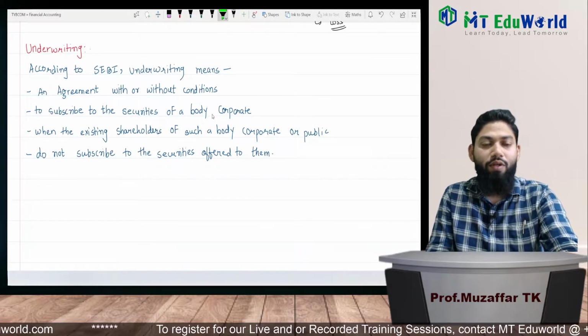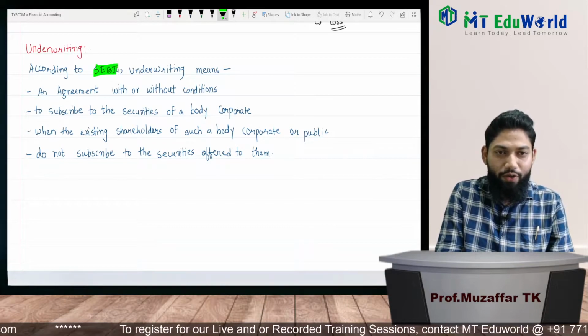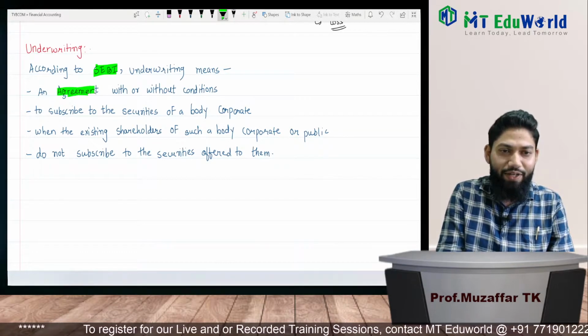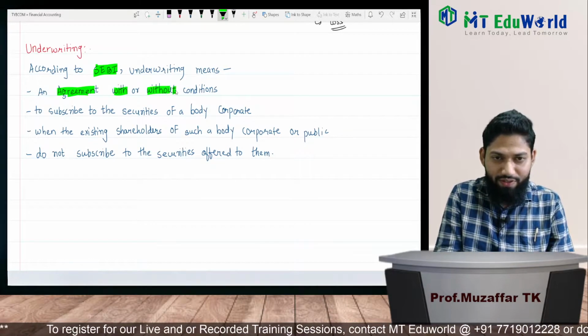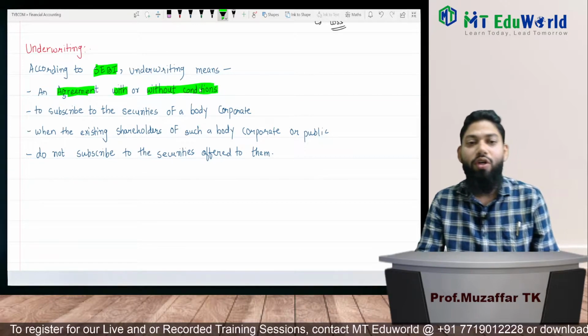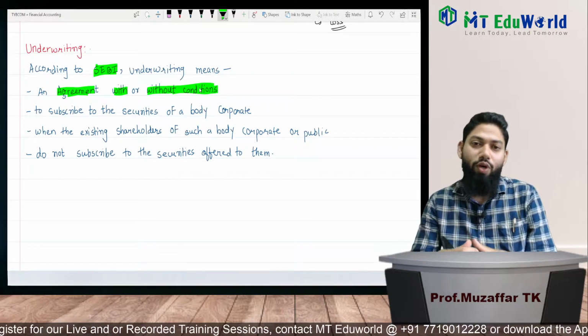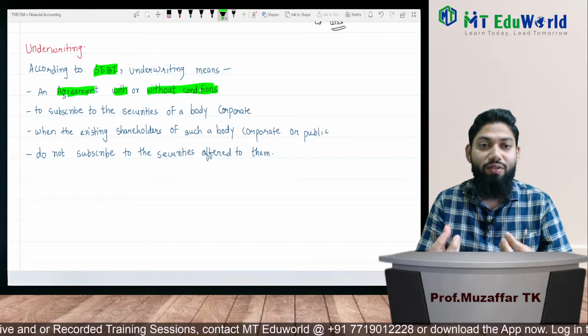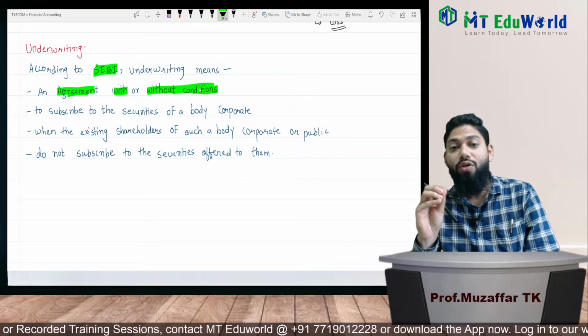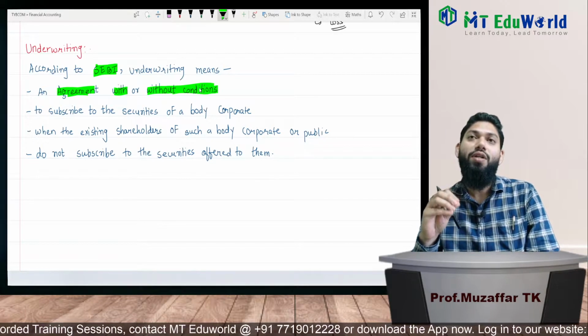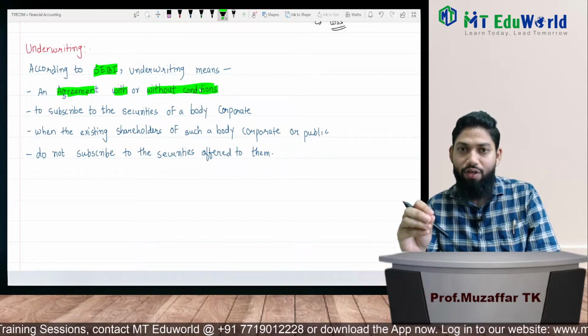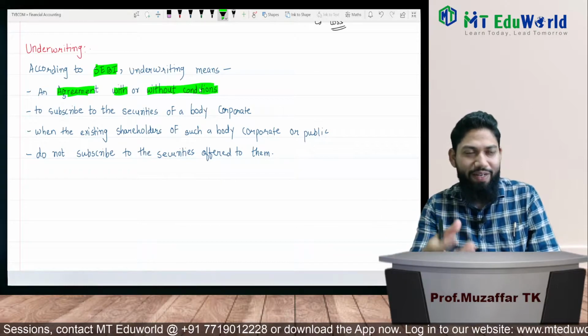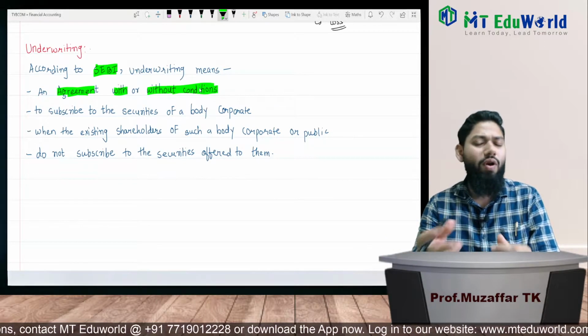See here, underwriting according to SEBI means an agreement with or without conditions. With conditions means the underwriter can go with the agreement on conditions. They can say, see, if shareholders, that is the public, subscribe for the shares, then we will not take up the shares.